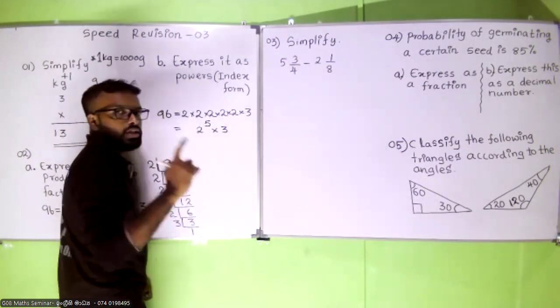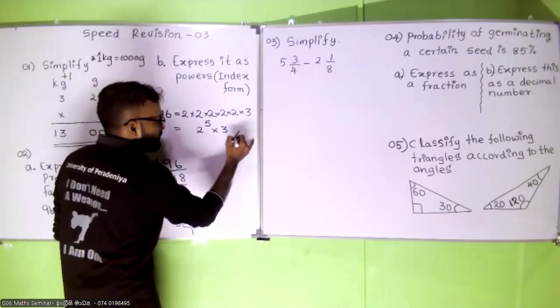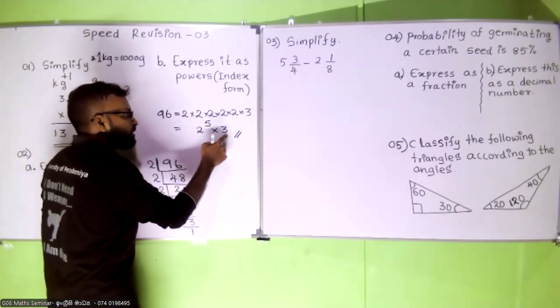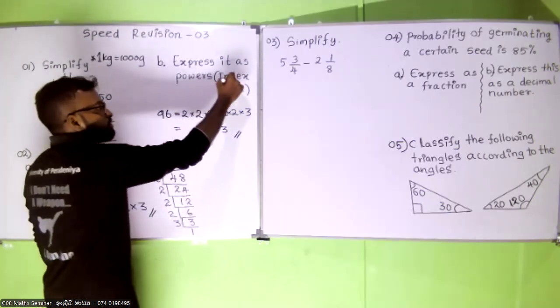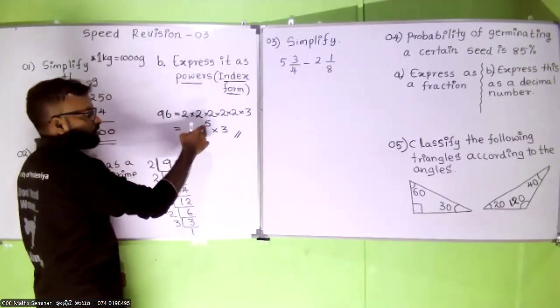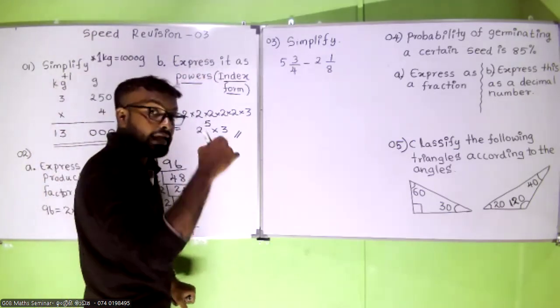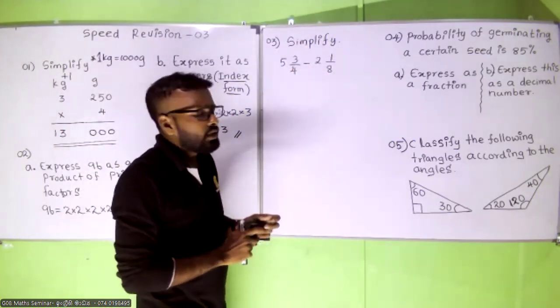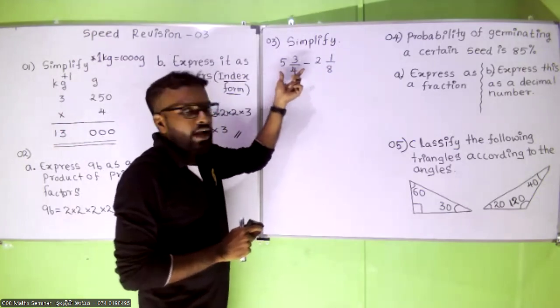Because here you have only one 3. So this should be your answer: 2 to the power 5 multiplied by 3. Correct? Index form, or using powers. 5 is the power, or the index. Now simplify. Here you have two factors.